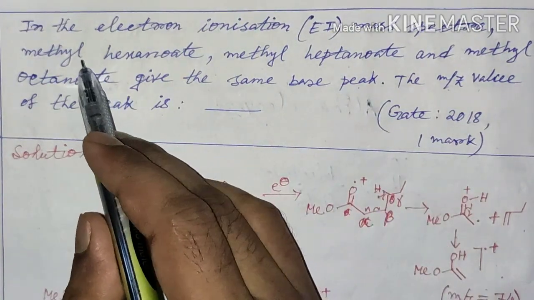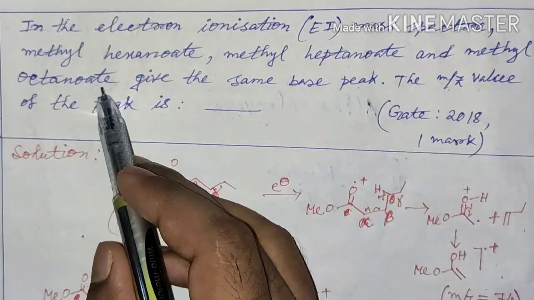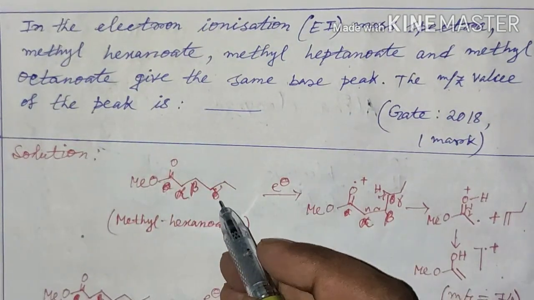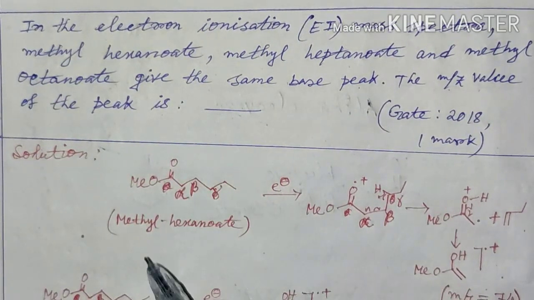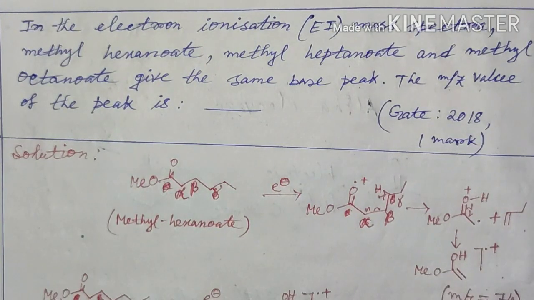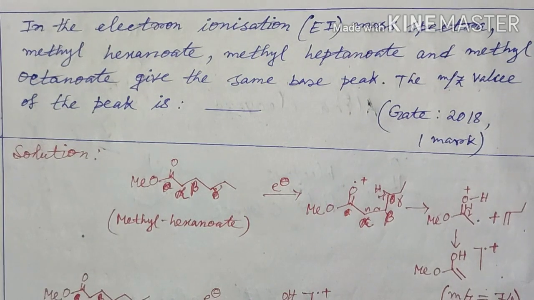We can see that all the three given compounds are esters and all three contain gamma hydrogen. That means all three will undergo McLafferty rearrangement, and we have to show that all these three compounds after undergoing McLafferty rearrangement will give the same ion peak.